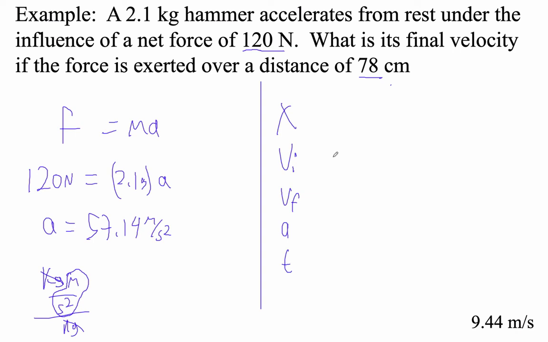But this isn't hard. Let's assume it started from rest. They don't really say. Let's say 0.78 meters, and then our acceleration is 57.14 meters per second squared. I guess we should put units on these things. We want to know the final velocity, so I'm going to use the equation with no t.